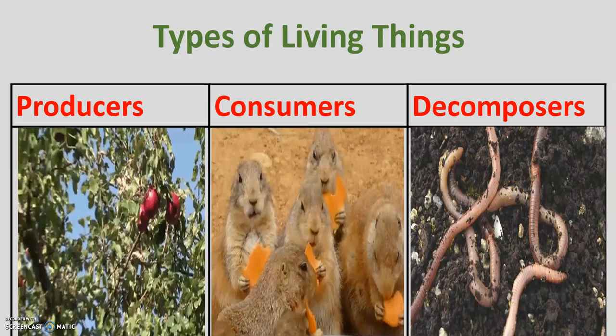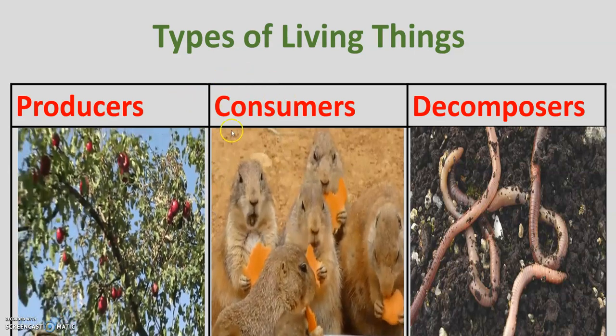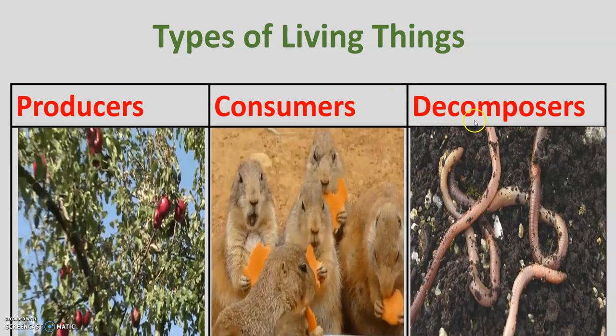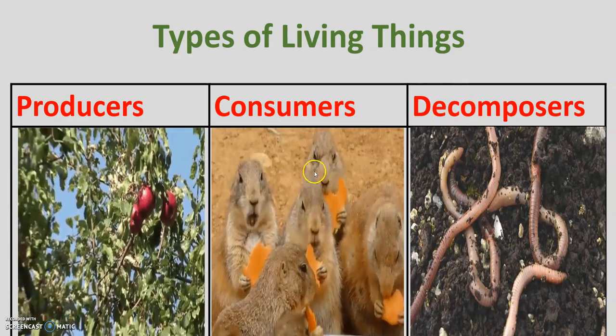So we are continuing with the ecosystem. Now we're going to review a few concepts like types of living things. We said we have producers, they produce the food. Consumers, they consume the food, they eat the food. And decomposers, they decompose other living things.